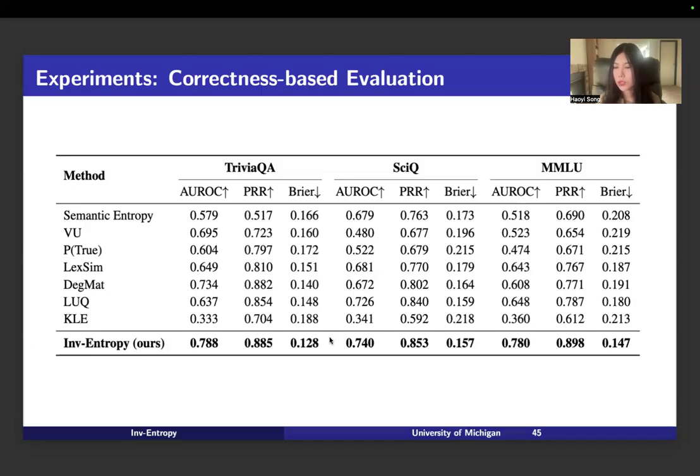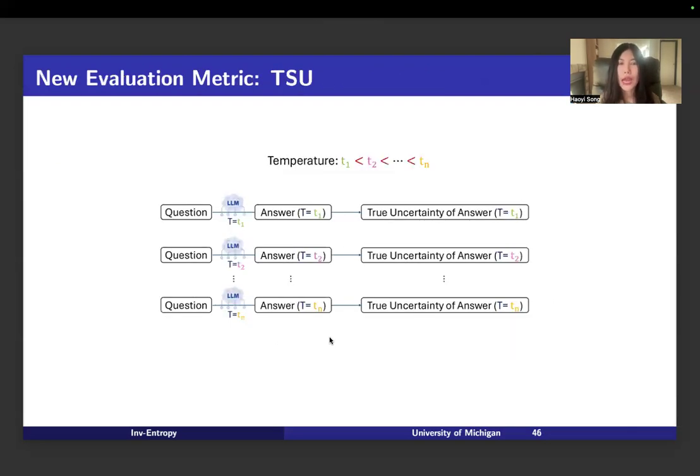And a lot of times we do not have the correctness label in the data set.